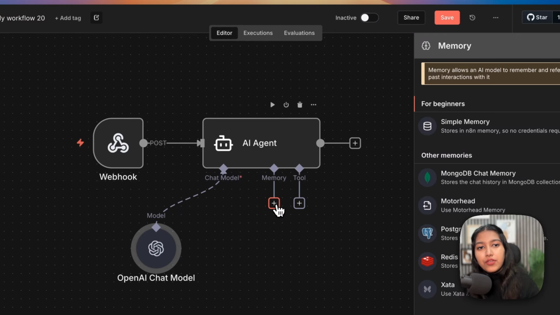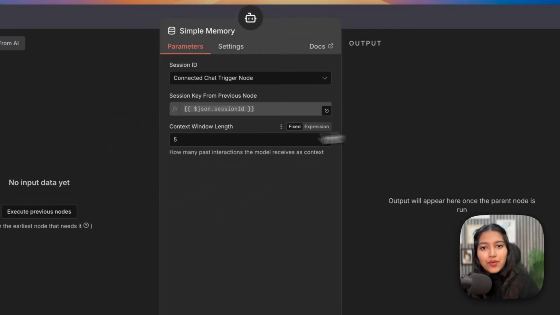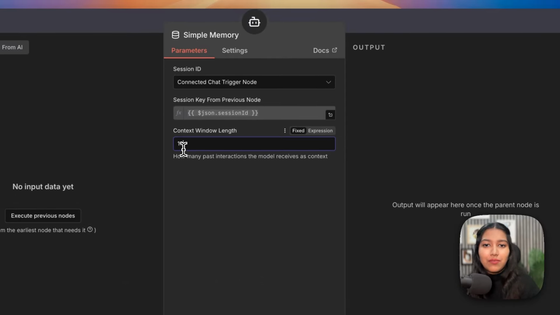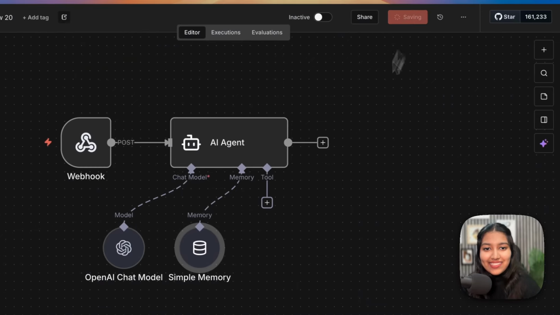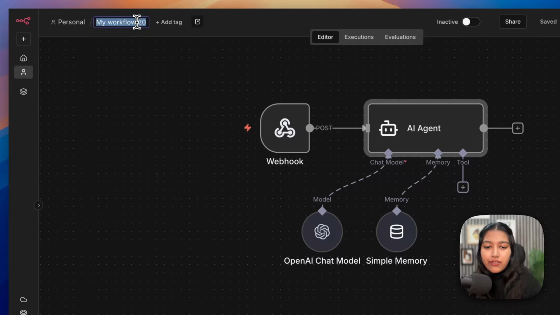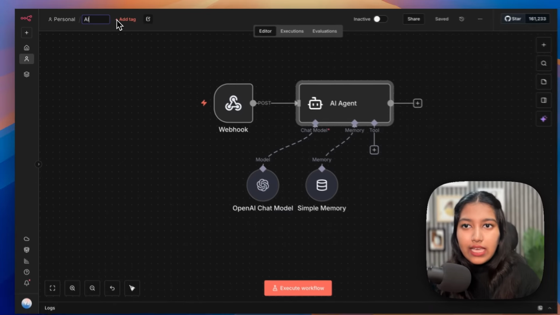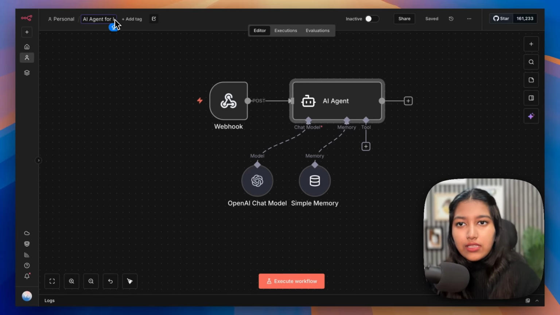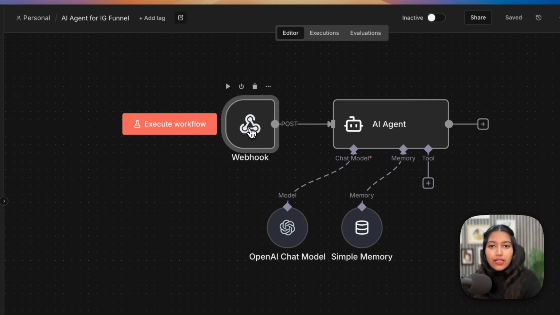Then let's add memory because it's a chat agent. Select simple memory, change 5 to 10 because we want to remember the last 10 messages at least, and then save it. Okay, so let's quickly rename our flow so we can call it the AI agent for the Instagram funnel. Alright, now coming back to webhook.